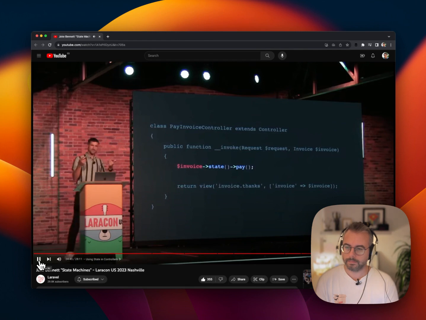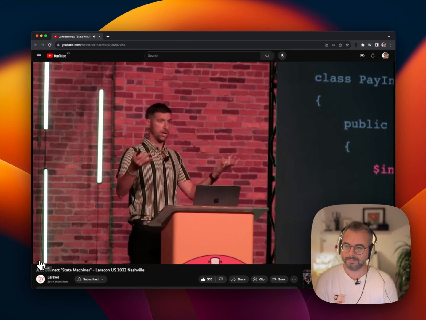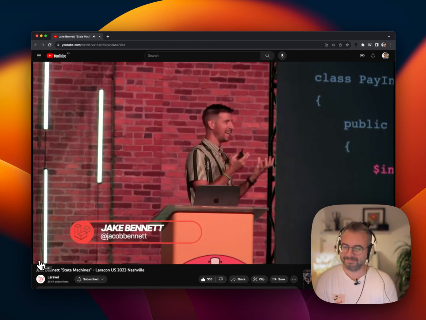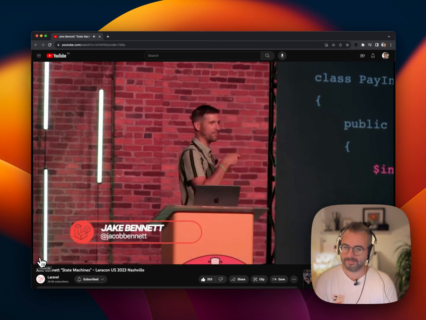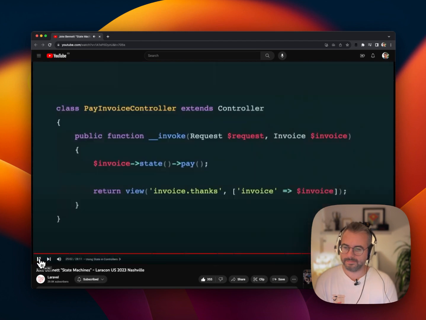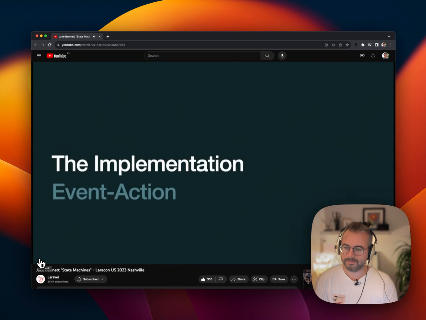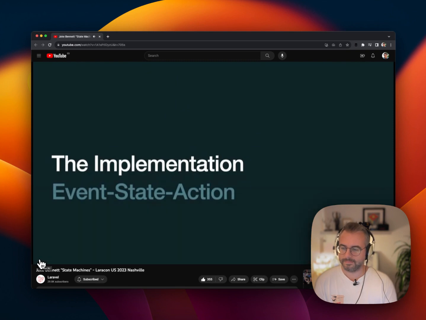So this is awesome as a developer. I can unload all of that cognitive load that I need to keep track of in my head to figure out, can I do this? What should happen? No longer do I have to have conditionals about what state I'm currently in. The class just handles it. And so this is a transition, a paradigm shift from event action. This is what we typically do as developers. An event is coming in. What should I do? We say in the controller, here's what we should do. And instead of saying event action, we say event, delegate that event to the state machine, and now the state machine is responsible for taking action.